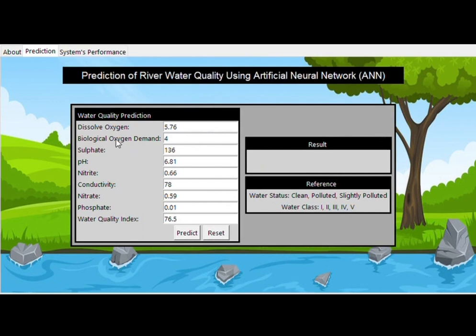I have entered the second input values for the demonstration part, and when I press the predict button, it will produce the river water quality prediction result with water status polluted and water class 2.